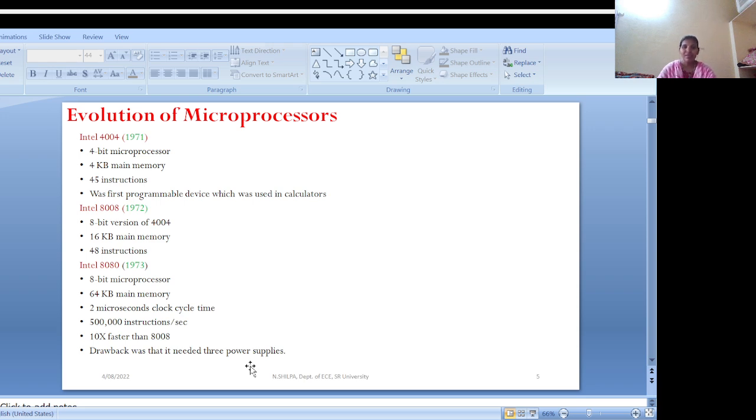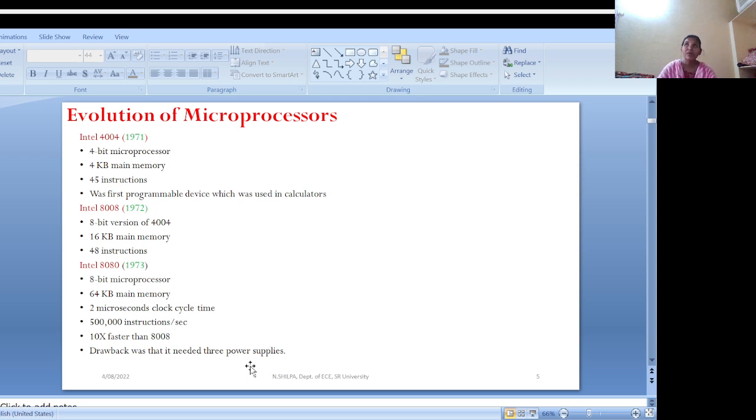The next one is the Intel 8008, developed in 1972. It is an 8-bit version of the 4004, and the clock speed is 500 kilohertz to 800 kilohertz.